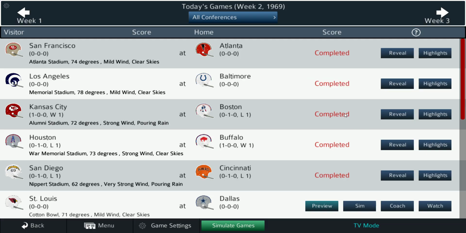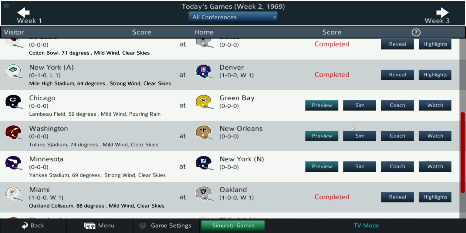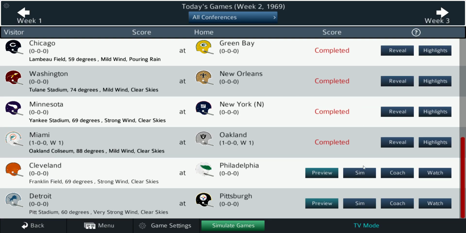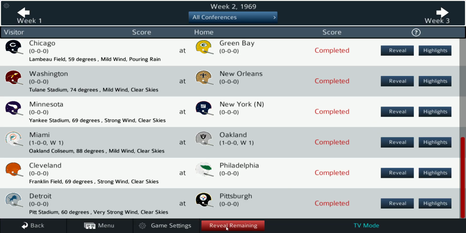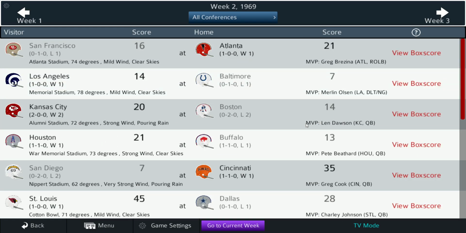The Colts are defending champs in my simulation in '69. St. Louis, Dallas. Chicago, Green Bay. Washington, New Orleans. Minnesota, New York. Cleveland and Philadelphia. And Detroit and Pittsburgh. And let's reveal them all. Let's see how week 1 for the NFL and week 2 for the AFL went.